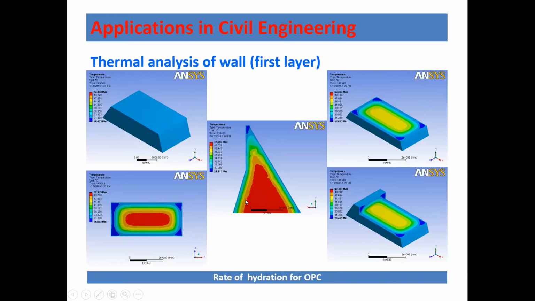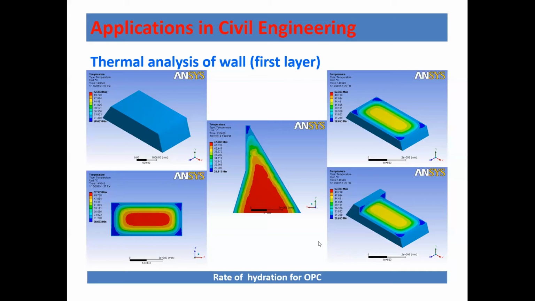So here you can see a typical FEA simulation, where internally this red color is showing the maximum temperature. This is probably after say 3 to 4 hours after the concreting, and here you can see the maximum heat will be developed inside the body. And these are the sections which you can see. From the base it is okay, but after a certain point, somewhere over here, it will give you the maximum temperature. So we can provide a pipe for cooling at that particular point.